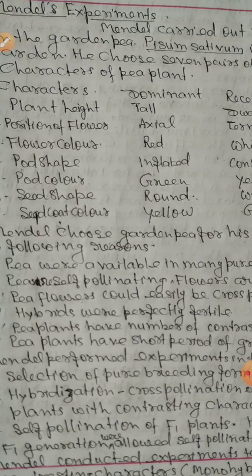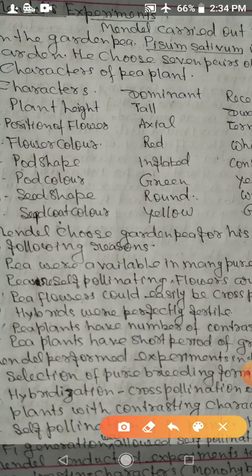So each character has 2 traits. One is dominant and the other is recessive. In the plant height, dominant is tall and recessive is dwarf. Position of flower, second character. In that, dominant is axial position of flower and recessive is terminal. Third is flower color. In the color of flower, dominant is red and recessive is white.